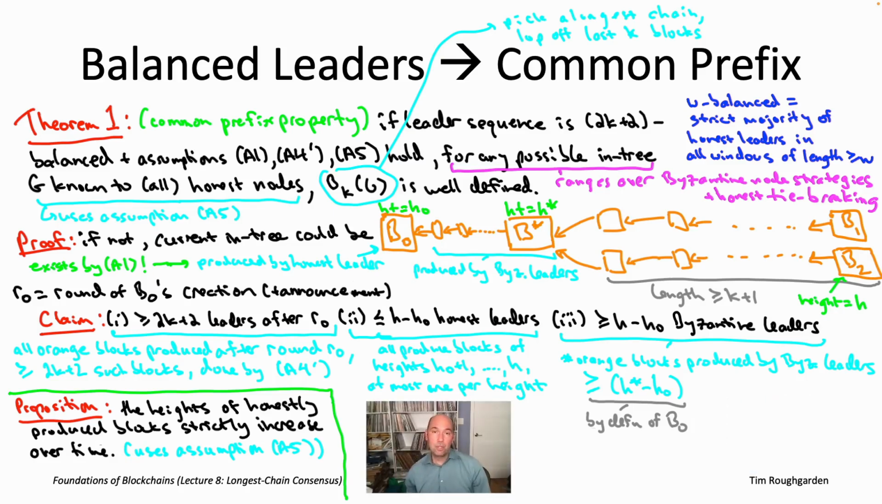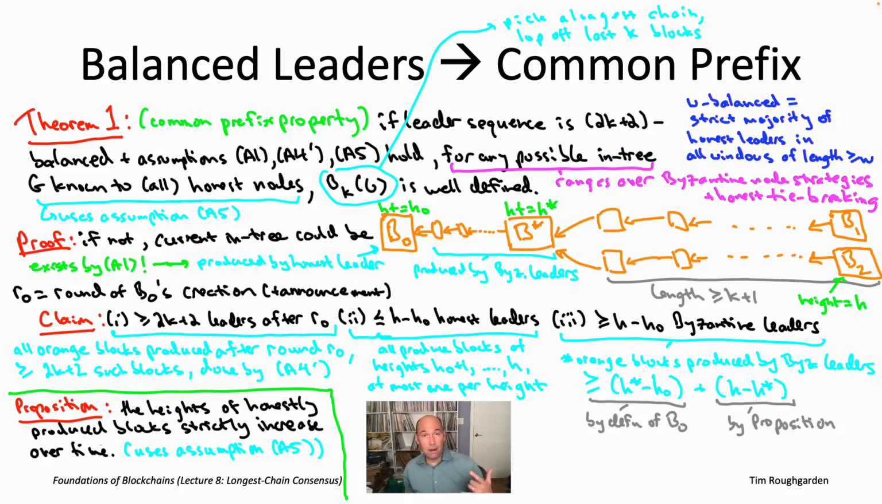Now, what do we know from the proposition? We know that at any given height, at most one block was contributed by an honest leader. So if there are 2 blocks at a given height, it must be that one of them was contributed by a Byzantine leader. So we have a range of H minus H star heights, everything after H star up to and including H, each with 2 blocks. At least one of the blocks at each of those heights has to have been contributed by a Byzantine node. So that gives us an additional H minus H star orange blocks that must have been produced by Byzantine leaders.